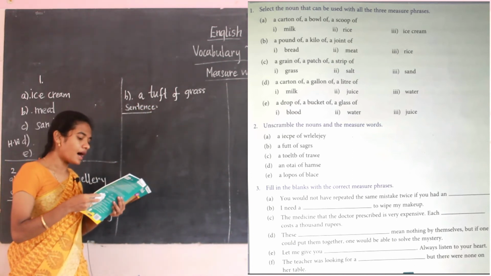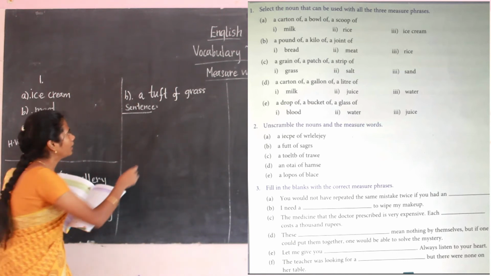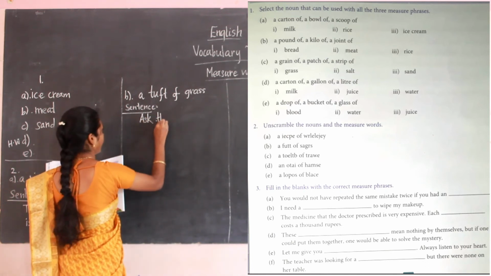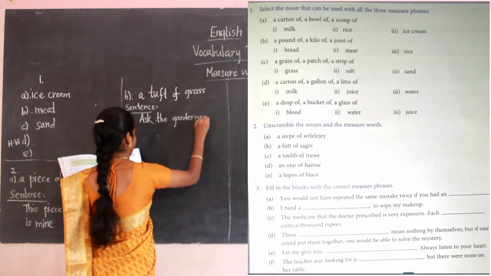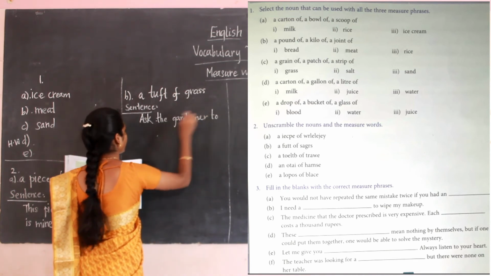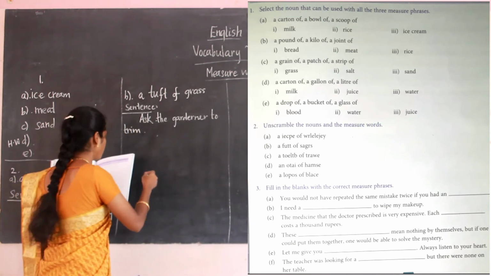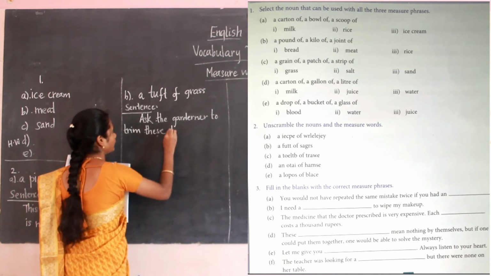We can write, ask the gardener to trim this tuft of grass. Ask the gardener to trim. Trim means to cut into a shape. Trim this tuft of grass.